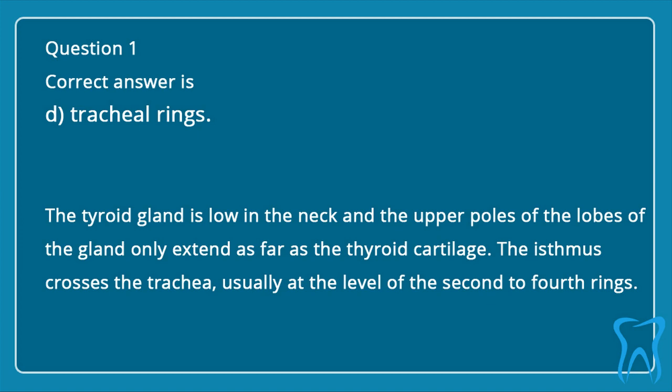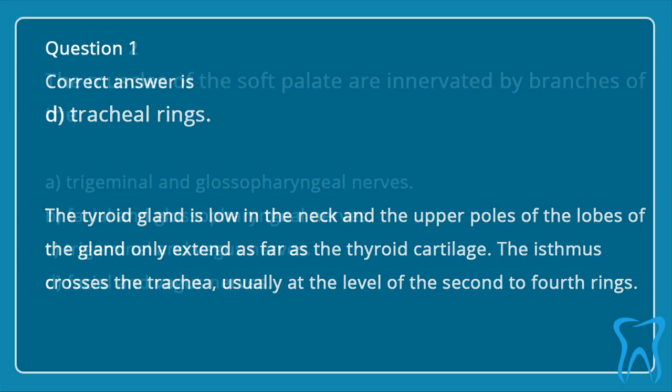The thyroid gland is low in the neck and the upper poles of the lobes of the gland only extend as far as the thyroid cartilage. The isthmus crosses the trachea, usually at the level of the second to fourth rings.